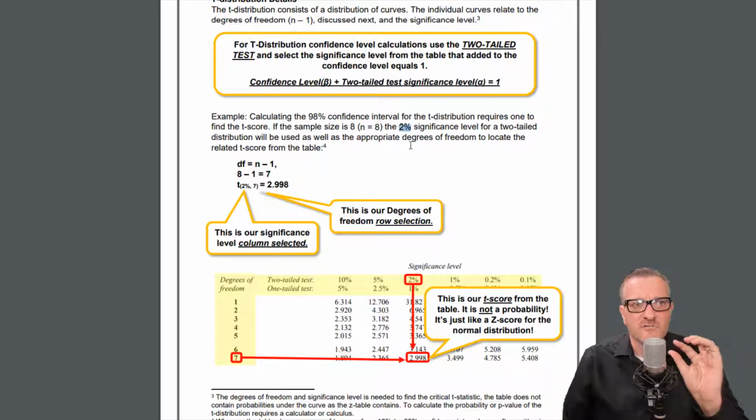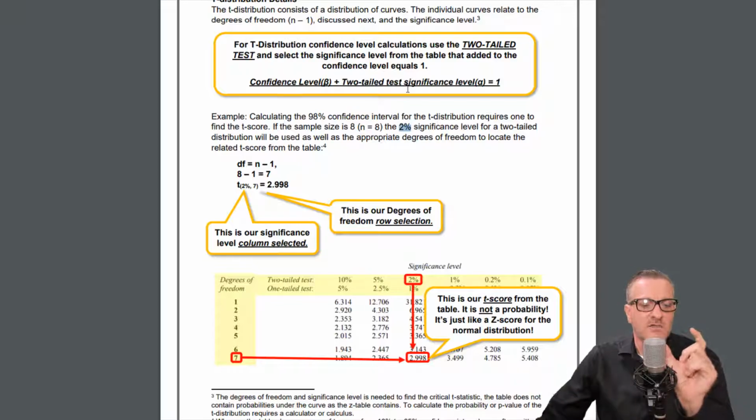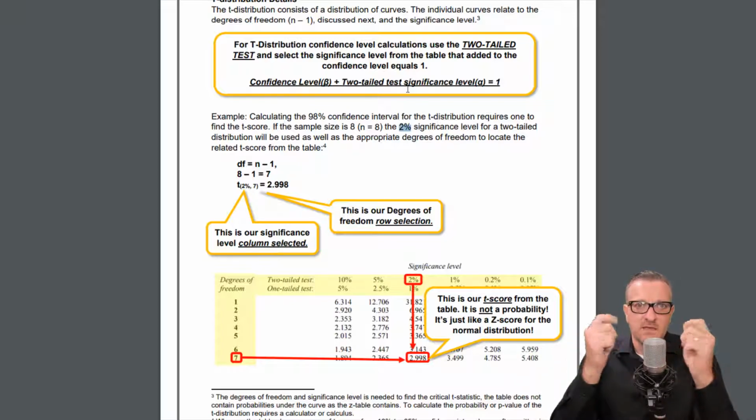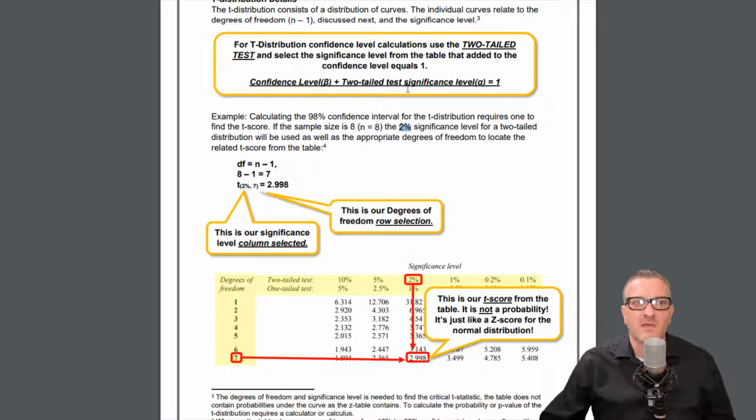For this, the 2% significance level is essentially, and this is what it talks about up here, the inverse of it: we're looking for the 98% area on the inside of the curve. So when we say 2% significance level, what we're actually doing is looking at 2% out on the edges and 98% in between the edges or the tails. And that's how that works if it was a two-tailed distribution.